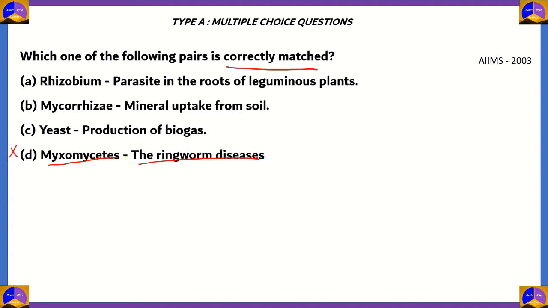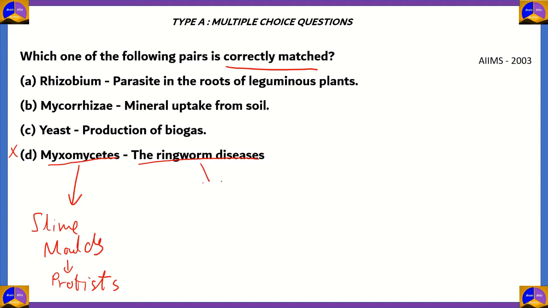Because as you can see, the end of the name is mycetes, so you might think it's fungi, right? Wrong. Myxomycetes are another name for slime molds. And slime molds are a kind of protists. So they belong to the kingdom Protista, and these are known as slime molds.